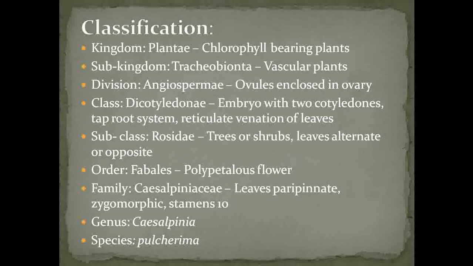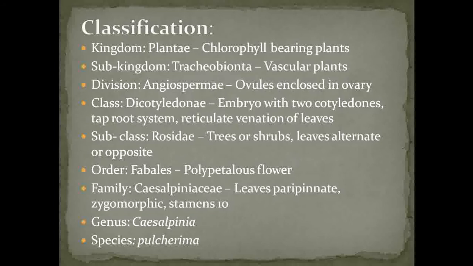Because most of the members of family Caesalpinaceae, or you can say Caesalpinia pulcherrima, are either trees or shrubs. The leaves are mostly alternate or opposite. Then it belongs to order Fabales because they show presence of polypetalous flowers. The family of Caesalpinia pulcherrima is Caesalpinaceae because the leaves are bipinnate.